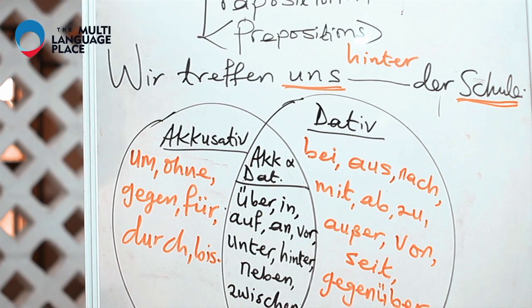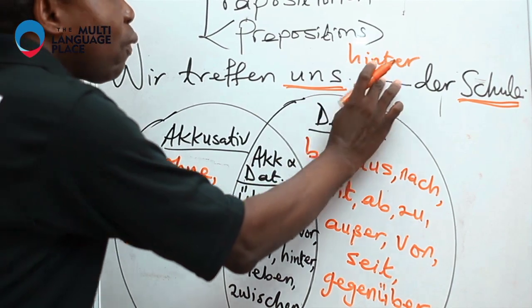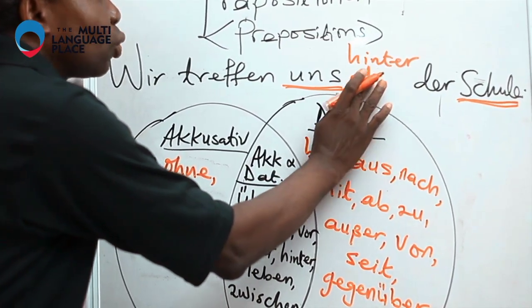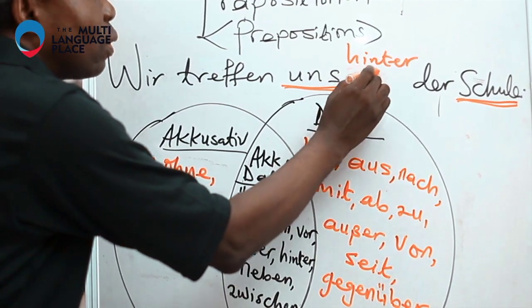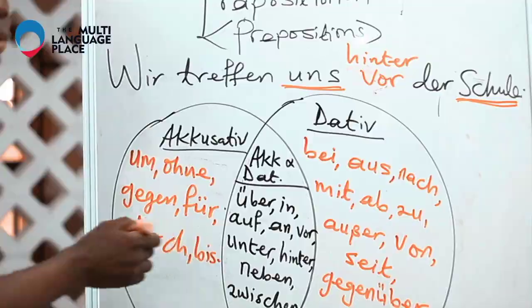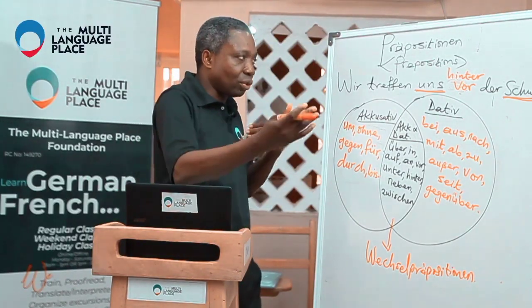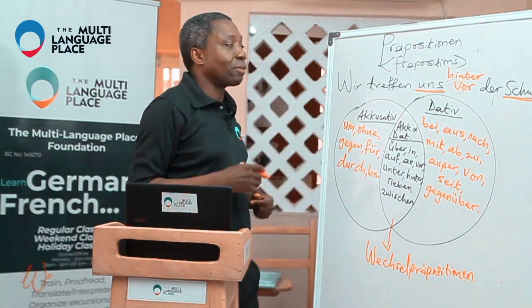We are meeting behind the school. Of course, it could also be wir treffen uns vor der Schule. It's still talking about relationship: we and the Schule, and we meet behind, hinter, or in front, vor.